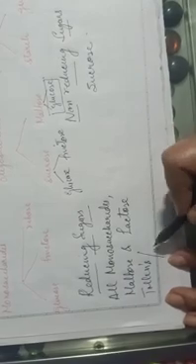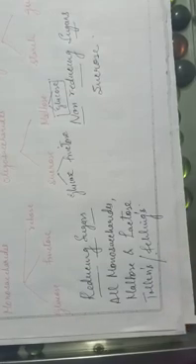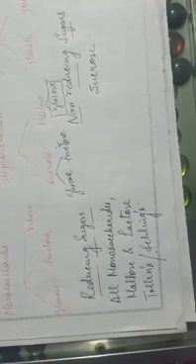Now reducing sugars are those which show the Tollens test, the Tollens reagent test, which is a test for the aldehyde group. So if they respond to Tollens reagent or the Fehling solution test, meaning you get a red colour precipitate, then they are said to be reducing sugars. So aldehydes exhibit the Tollens and Fehling solution tests, and all monosaccharides like glucose, fructose, ribose and disaccharides like maltose and lactose are examples of reducing sugars.